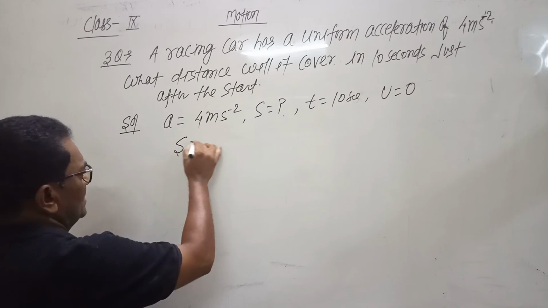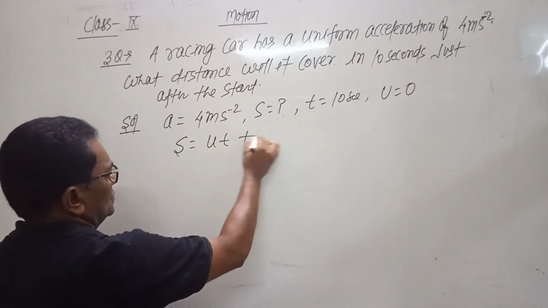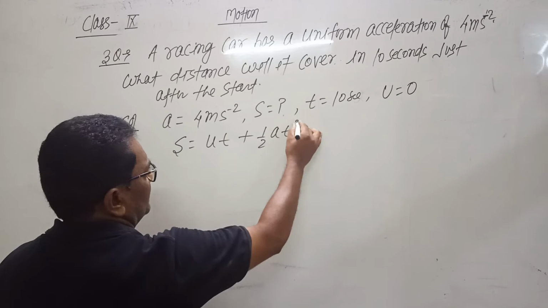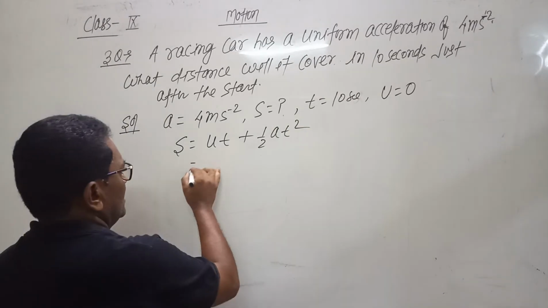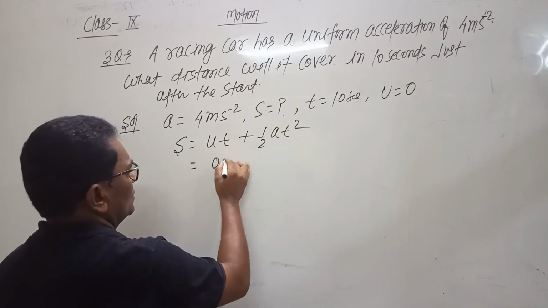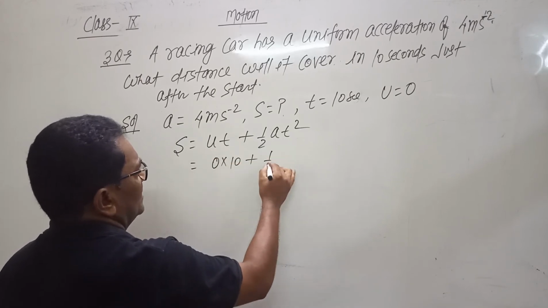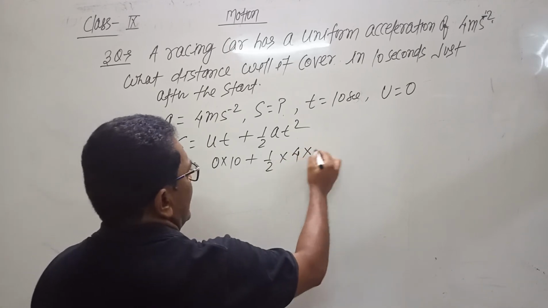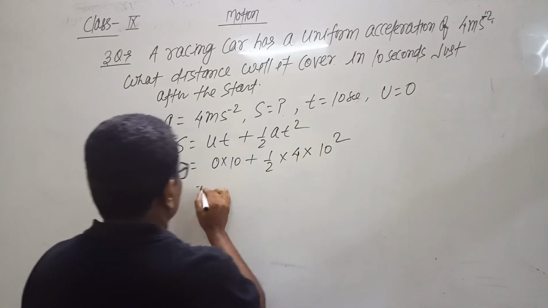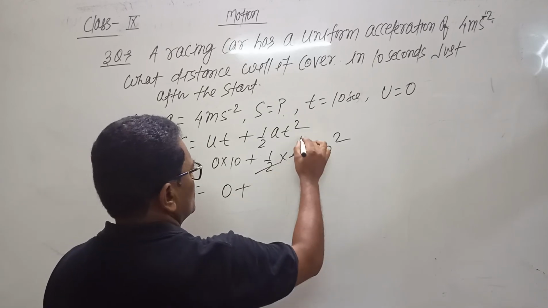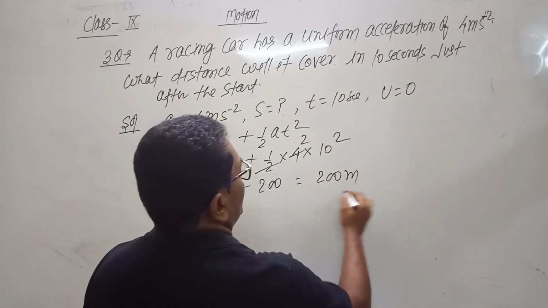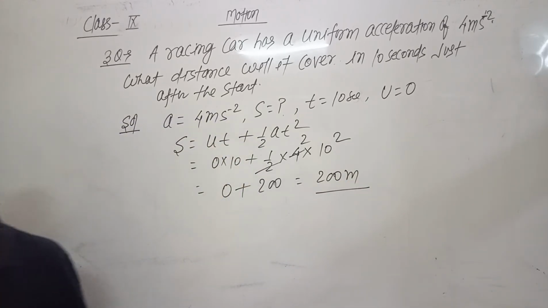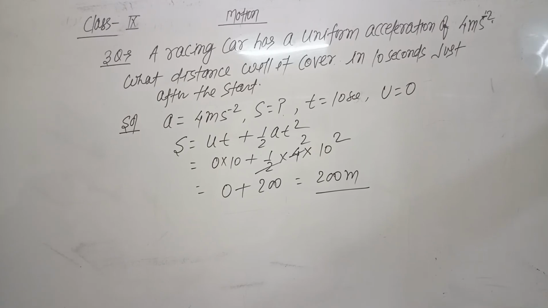So the second formula will be used. s equals ut plus half at square, the distance covered after time t. Since initial velocity is 0, 0 into 10 plus half, acceleration is 4, time square means 10 square. This becomes 0 plus 2 into 2, 4, which is 200. So the distance covered by the racing car would be 200 meters.